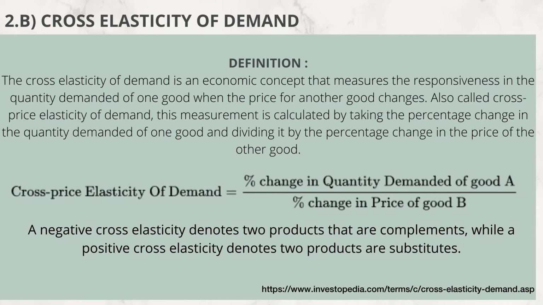The formula for cross-price elasticity of demand is the change in quantity demanded of good A, divided by the change in price of good B. A negative cross-elasticity denotes two products that are complements, while a positive cross-elasticity denotes two products that are substitutes.